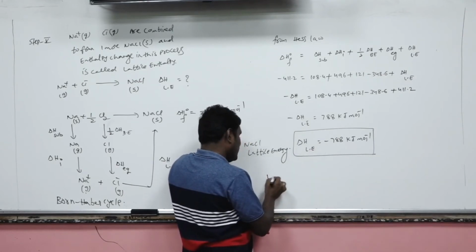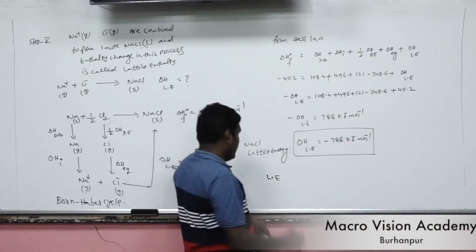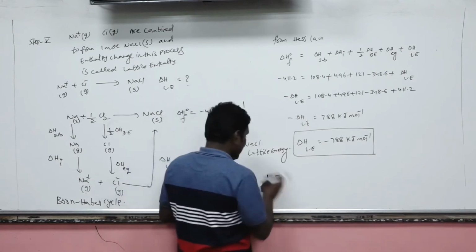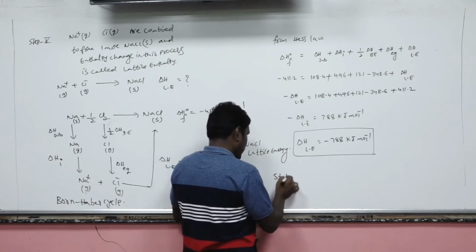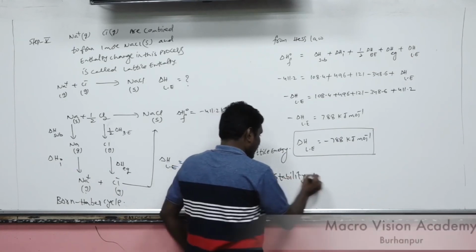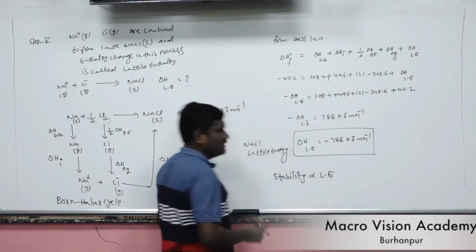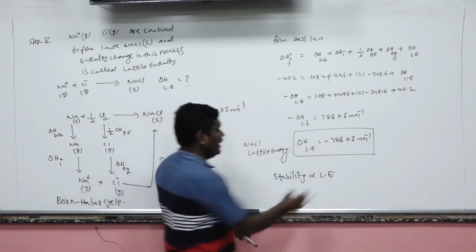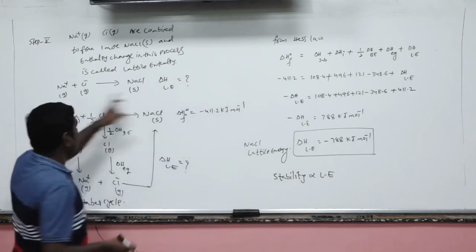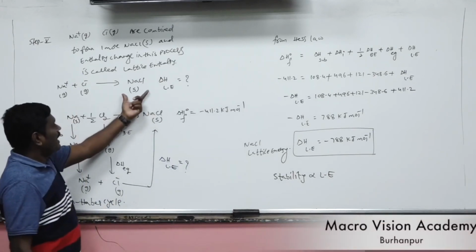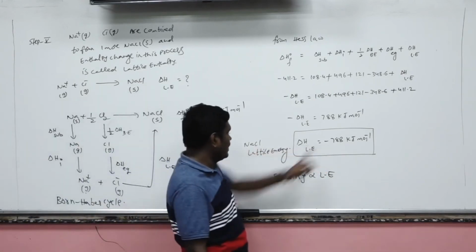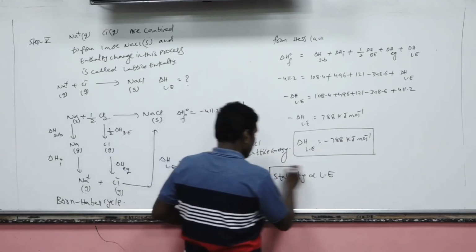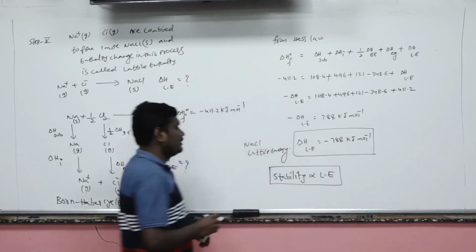The stability of a lattice is directly related with its lattice energy. If the lattice energy is very high, more heat energy is released in this last step, that means the lattice formed is more stable.